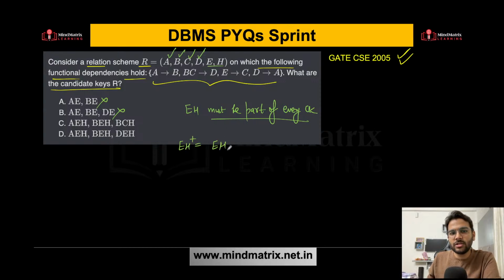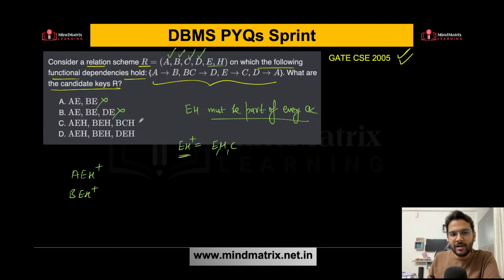So EH is there. What else? Using it, you can get C also. Anything else? That's it. Using C, yeah, that's it. Okay. So that means EH itself is not a candidate key. So now if I add A to it, let's find out AEH. If I add B to it, right?